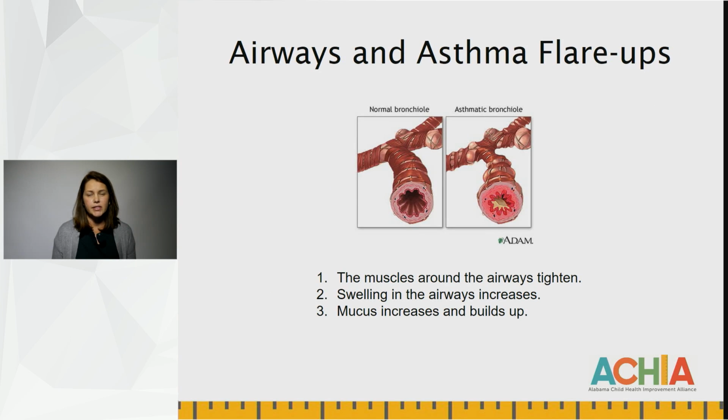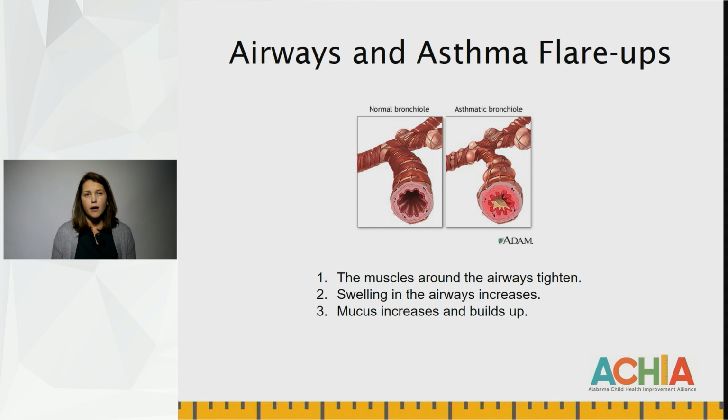What happens during an asthma exacerbation or a flare-up? On the left, you'll see a normal bronchial tube. It is open like a pipe. On the right, you'll see a bronchial tube of an asthma patient. You'll notice that the muscles around the airways tighten. The swelling in the airways increases, making the walls thicker, and mucus increases and builds up.